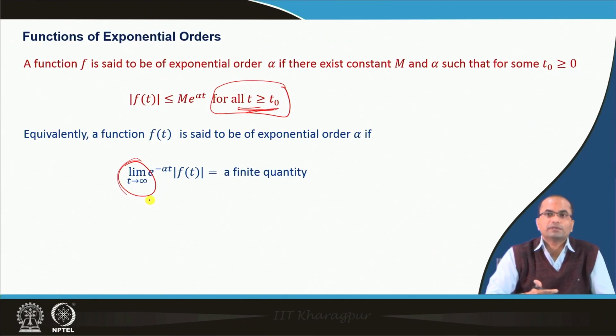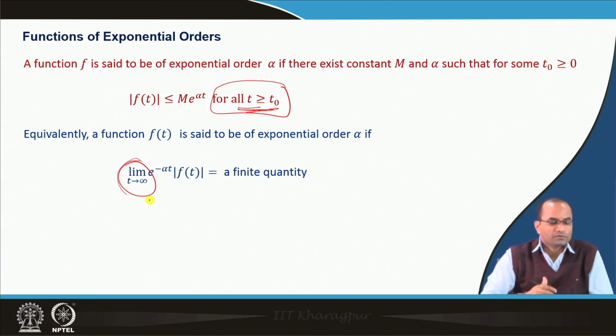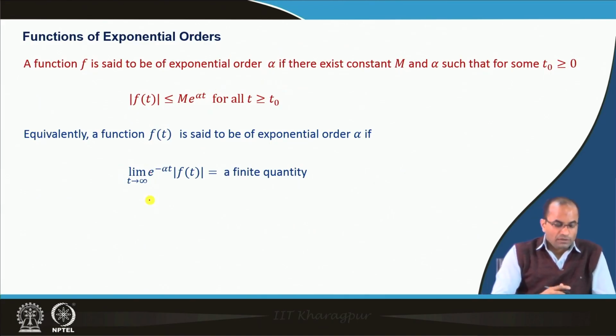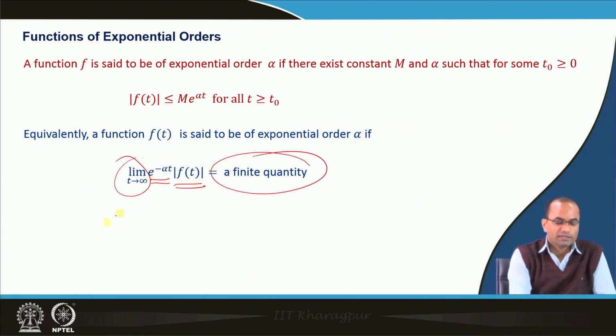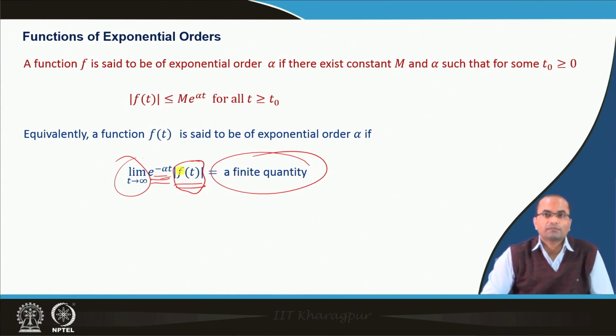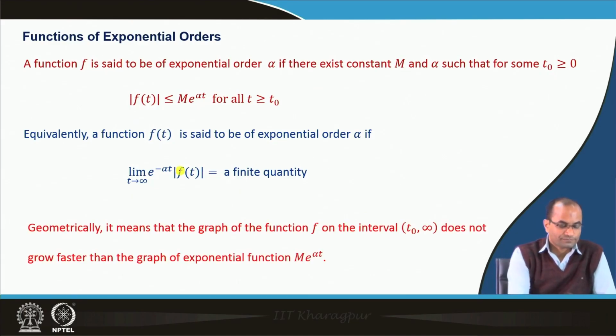Later, in the sufficient conditions, we will need functions of exponential order to control the behavior as t approaches infinity. If the limit of e to the power minus alpha t times f(t) is a finite quantity, then f(t) is of the same order as e to the power alpha t, and we call the function of exponential order.